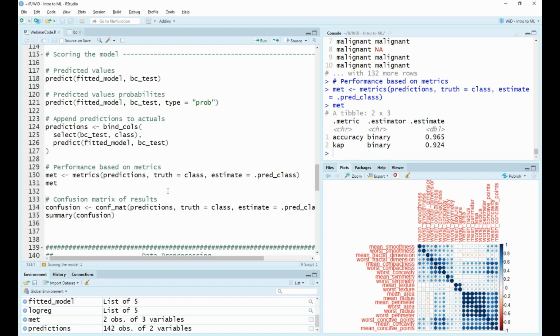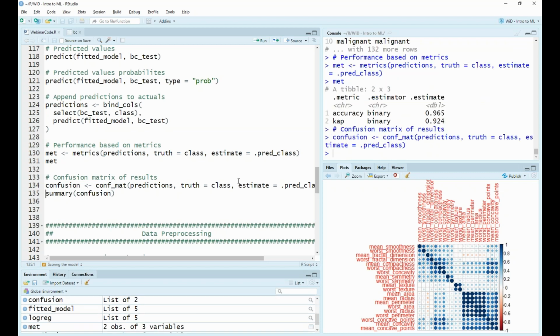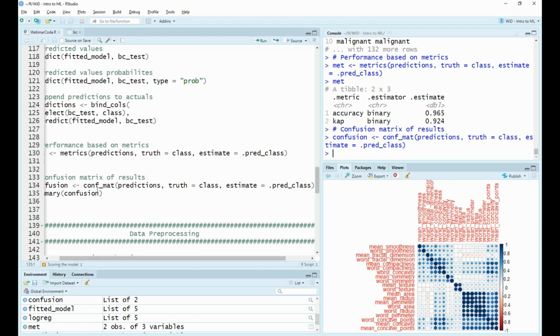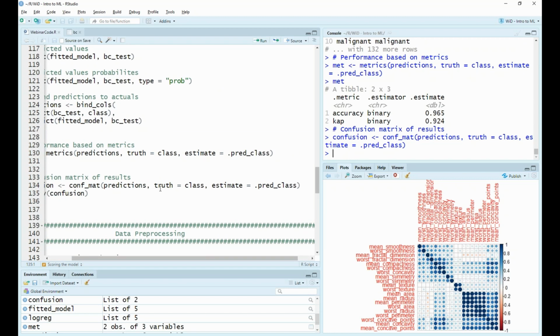You might want to look into the calculations behind these accuracy and kappa values. In a similar way, when you have false positives and false negatives, you can use a confusion matrix. You could calculate or create a confusion matrix using the conf_mat function, again providing our predictions and telling it which are our true values and which are our predictions.